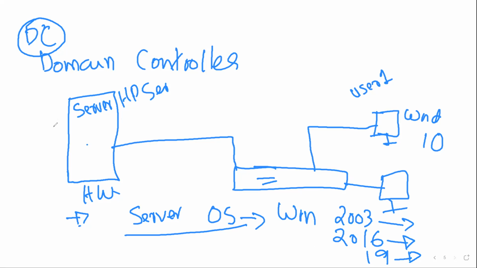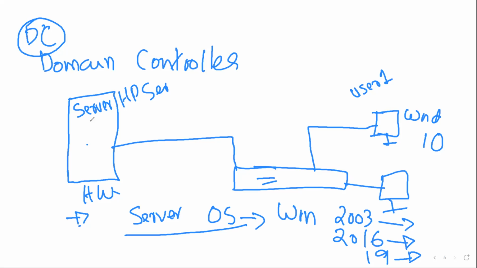Even we have a choice of platform, like we can install VMware ESXi. Then I can use some space for the DC and some space for other services, etc. But we directly talk about DC now. I installed Windows Server OS. Once I installed Windows Server OS on this hardware, this server OS can provide many services, for example DHCP, DNS, SMTP, POP3, IMAP, and many more. One of them is called DC.